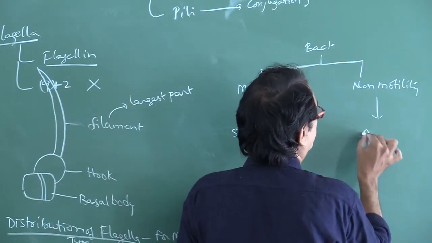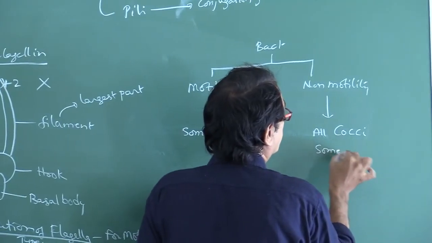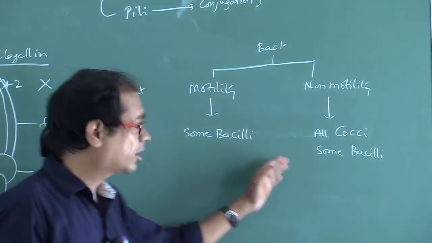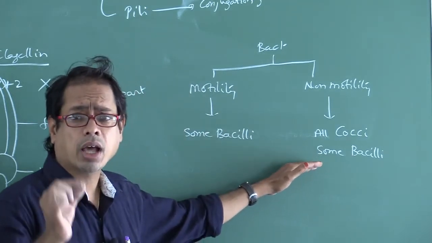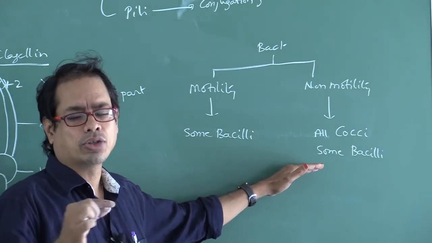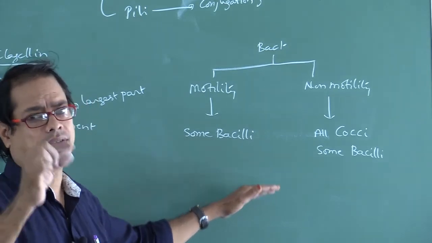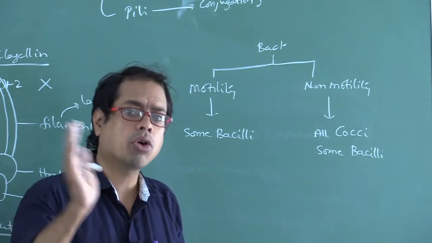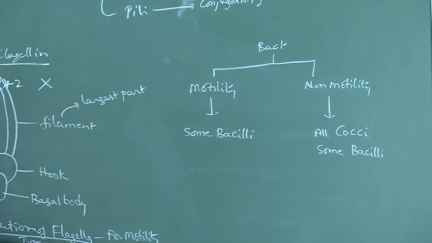Non-motile means all cocci and some bacilli. That is, bacilli are placed in both motile and non-motile groups: some bacilli are motile, some bacilli are non-motile. So the non-motile bacteria are all cocci and some bacilli. Okay, please note down all these points, my dear students.